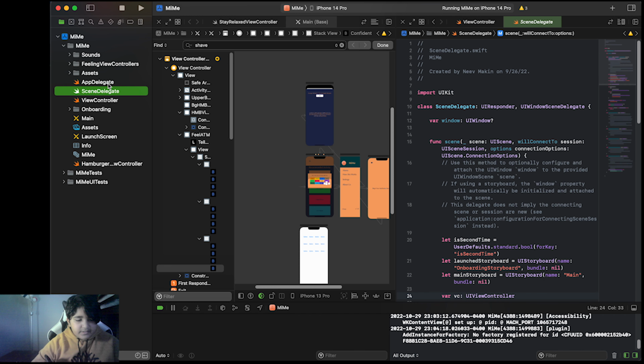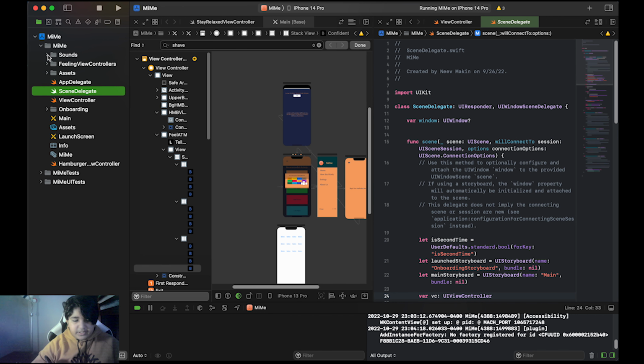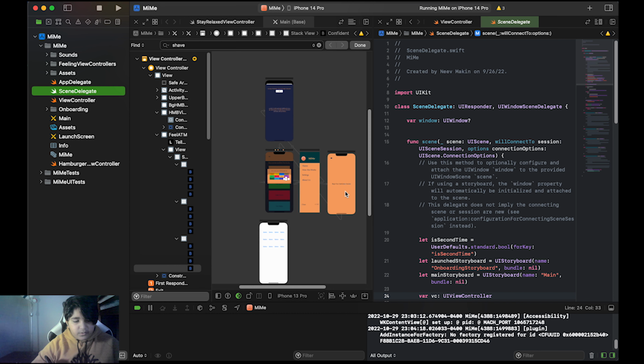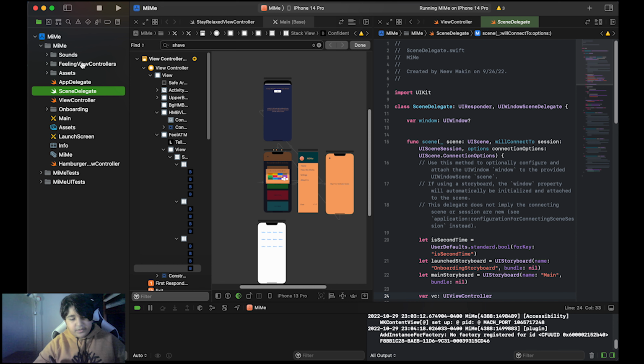And in this, there isn't anything special in the app delegate or scene delegate, but the actual sounds will be stored in this folder. The different feeling-specific wavelength colors of the screens are stored in the feeling view controllers, and then the assets mostly just include the images used in the first onboarding screen.